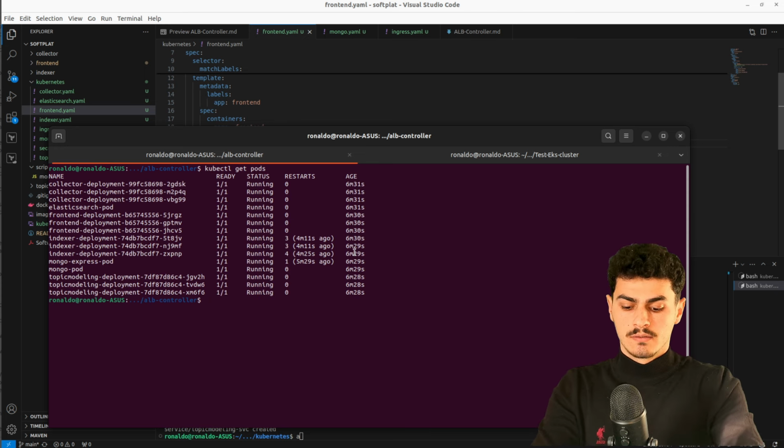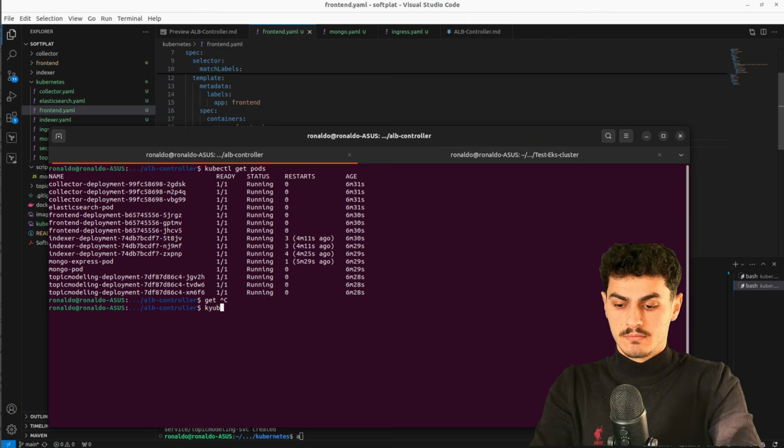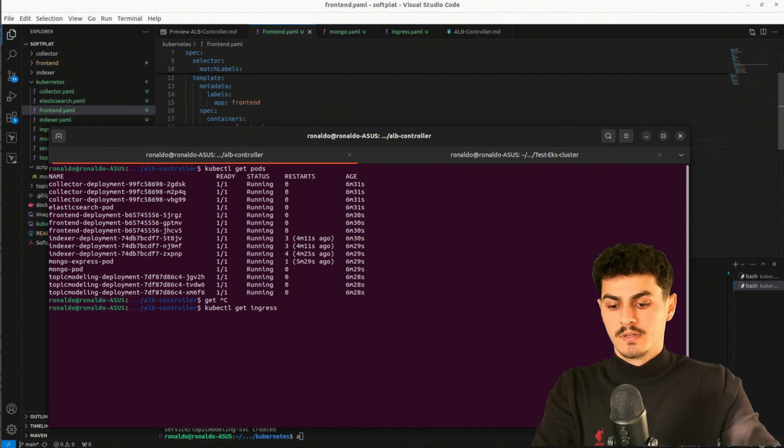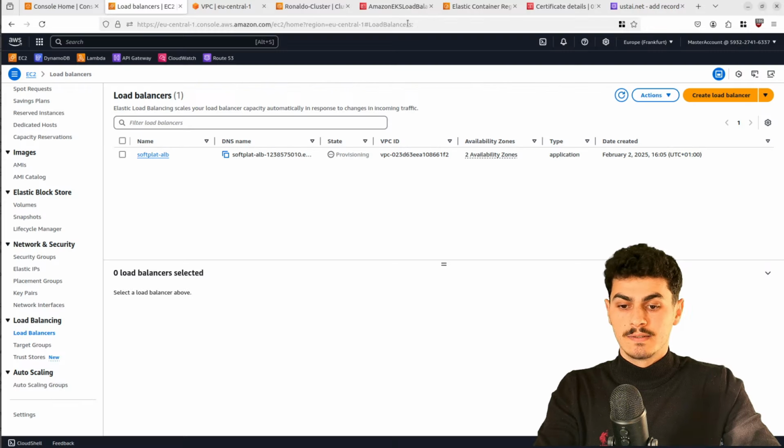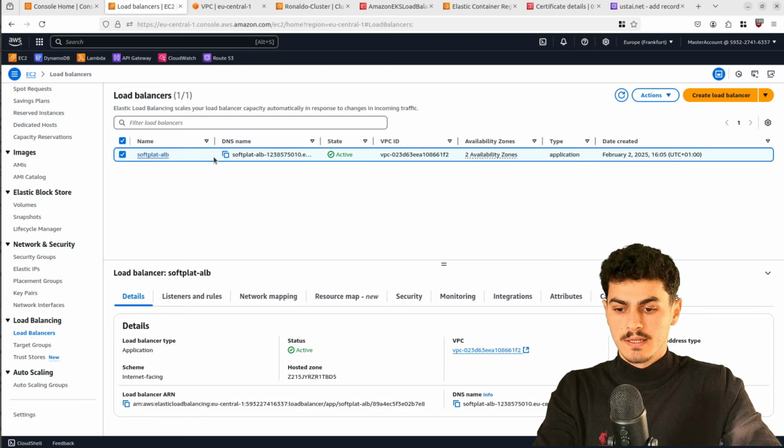Now, we can also see the ingress. kubectl get ingress, and we can see that it is deployed. And if we go to the load balancer right here, it is active.